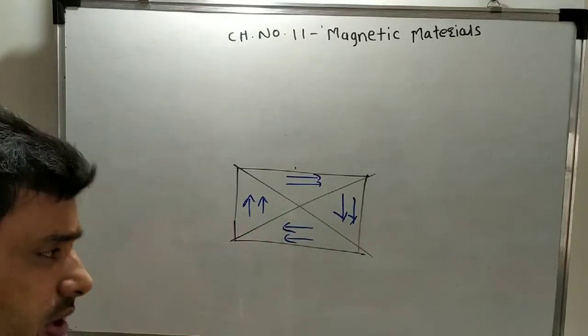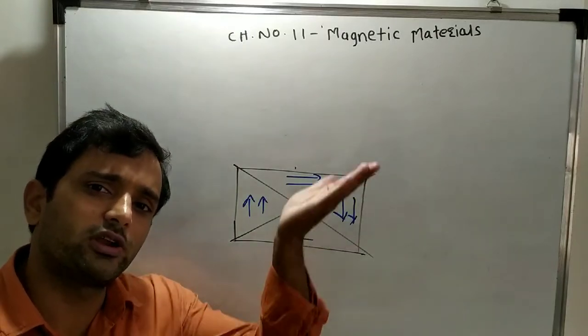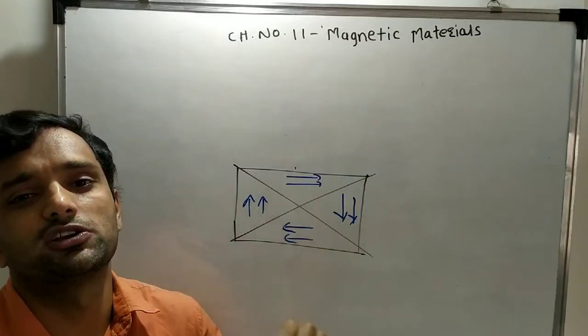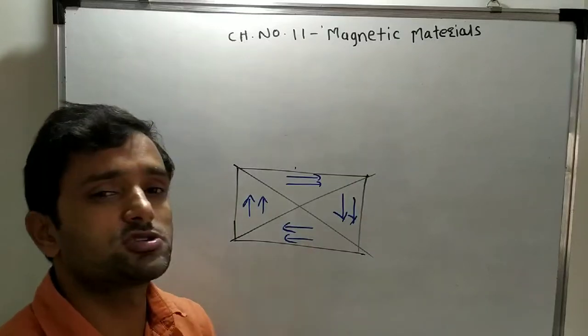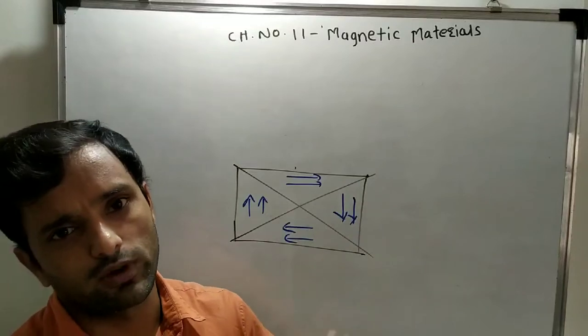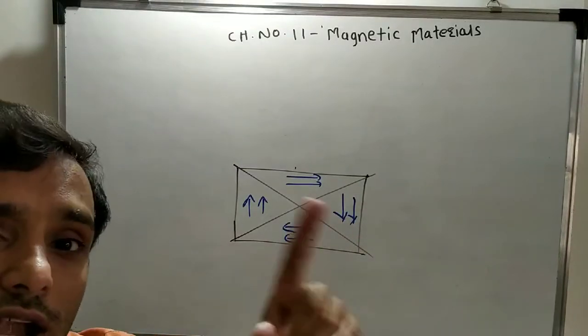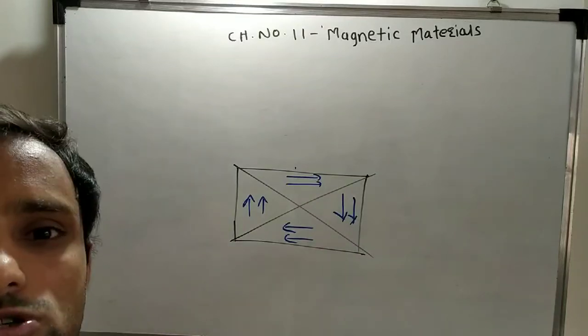What happens if you heat this ferromagnetic substance? On heating, the domain structure will get destroyed, and the substance starts losing its magnetism, and at one particular temperature, the magnetism becomes zero.